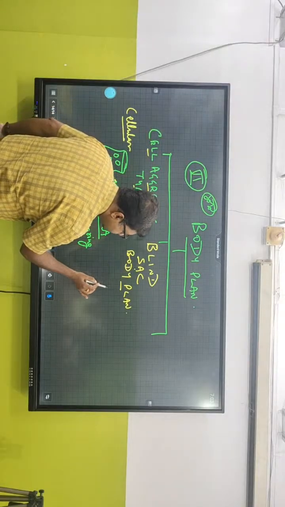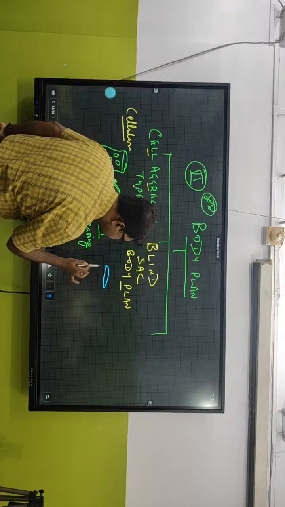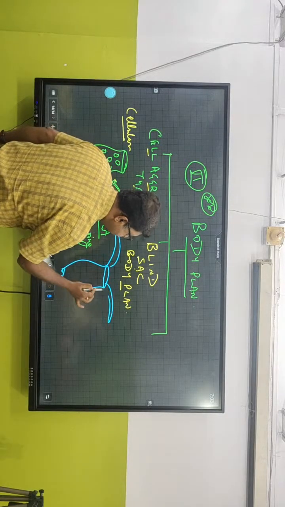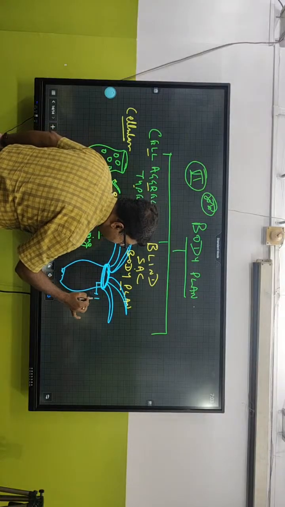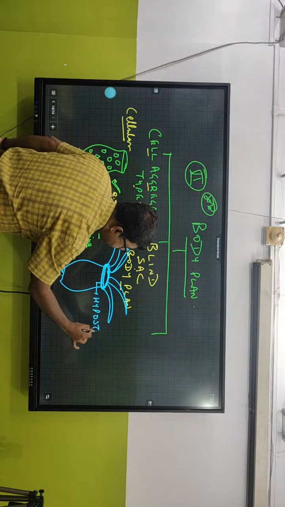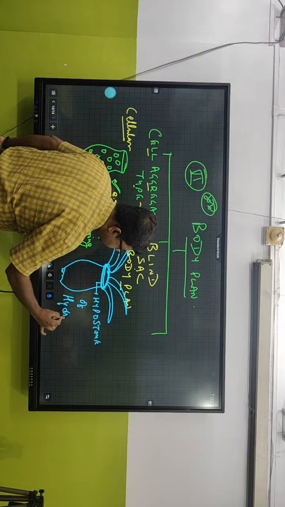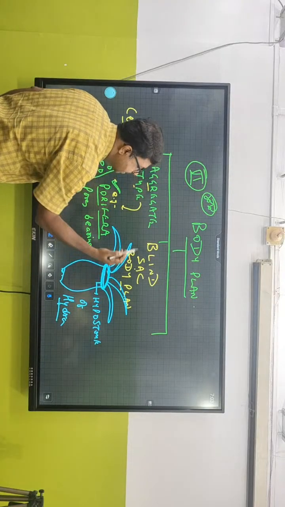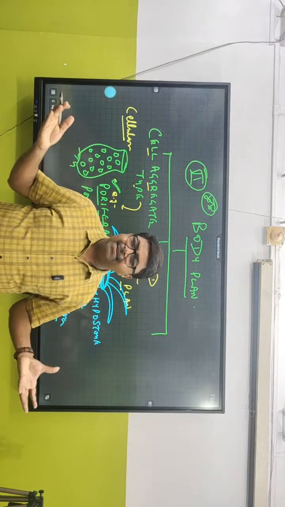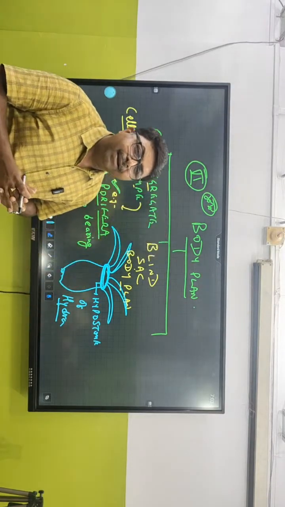Consider this one. This is Hydra. Say this is Hydra. It has many tentacles, and this is a mouth, which is called the hypostome. This is the hypostome of Hydra. This Hydra organism comes under phylum Cnidaria. They have many tentacles, and the tentacles contain stinging cells. They contain neurotoxins, and they are called nematocysts or cnidoblast cells.